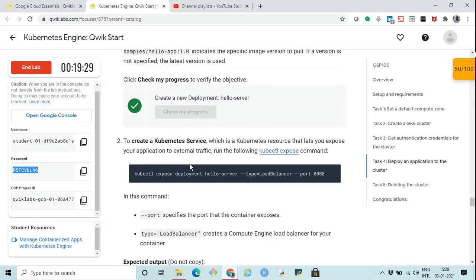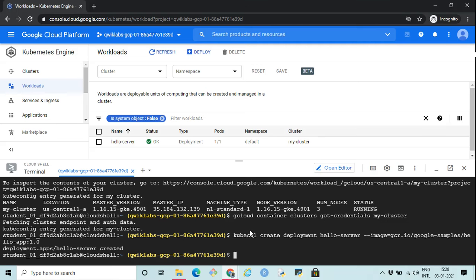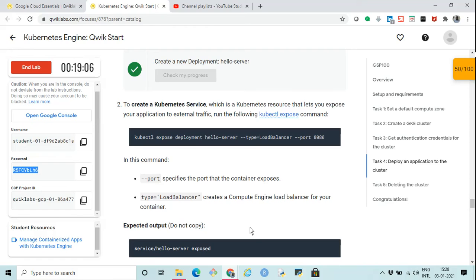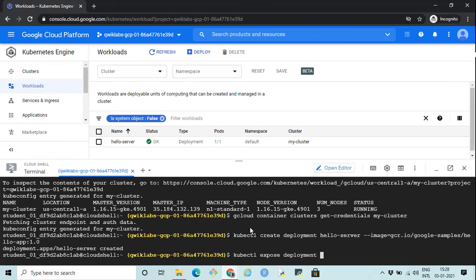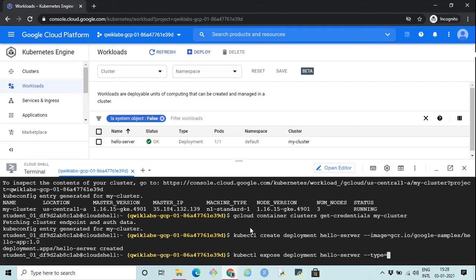Now we are going to create a service which will allow you to expose your application to external traffic. So kubectl expose deployment. The name of the deployment is hello-server. This is what we are going to expose, and the type is load balancer.